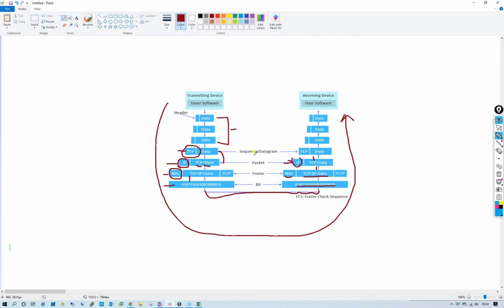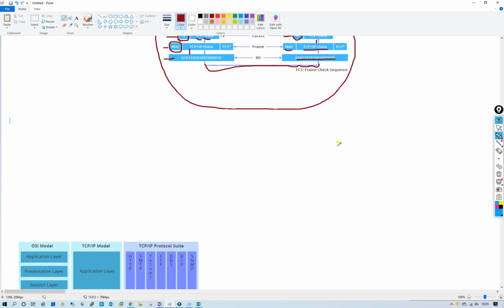The transport layer checks the TCP header, and if it is correct, it sends the data to the application layer according to TCP/IP.